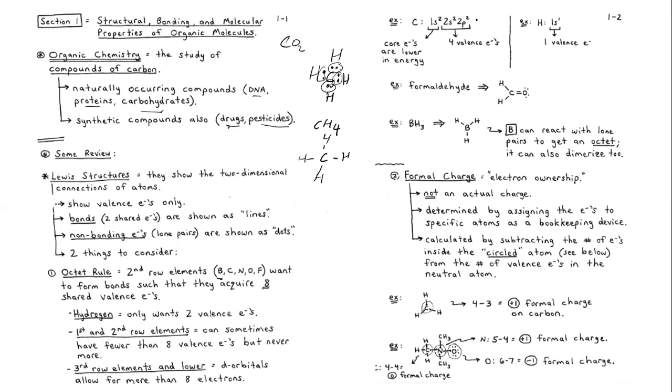So how many orbitals are there? There are supposed to be 3. On this electron configuration, we call these the core electrons, and they have lower energy. And then here we call them the valence electrons.